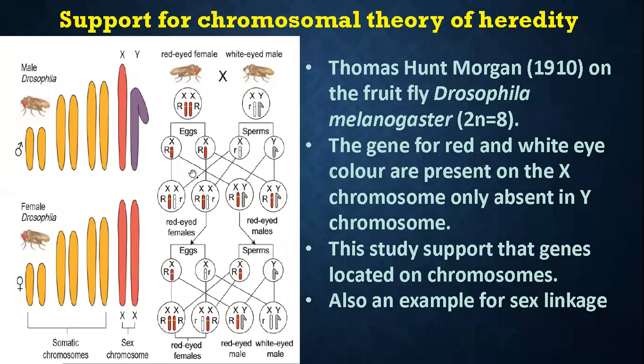Okay, then the fusion occurs. Here you notice this X is combined with this one. It consists of a capital R and a small r, so it has red color: a red-eyed female. Then second, you see from here and this one, this also has a capital R and a small r, so it is a red-eyed female.